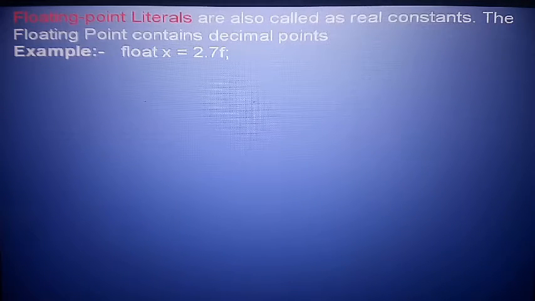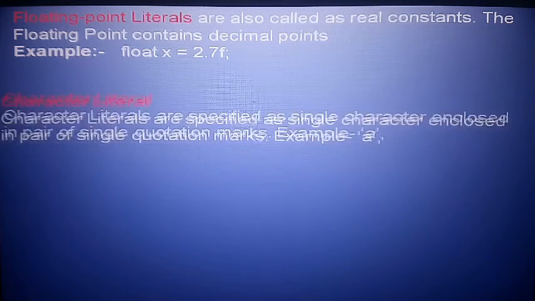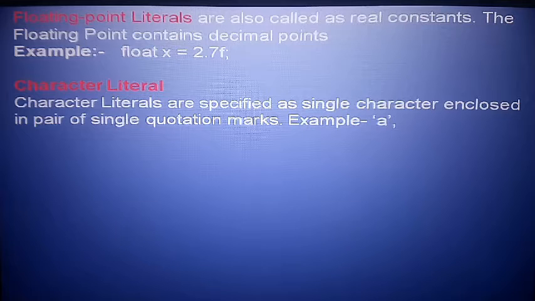After that, floating points, just like the name already defines. Floating literals are also called real constants. Floating points mean the fractional value is also included, like x is equal to 2.7. So 2.7 has a fractional part. Next, character literal. A character literal is specified as a single character. A character literal always specifies a single character enclosed in single quotes, for example 'A' in single quotes.